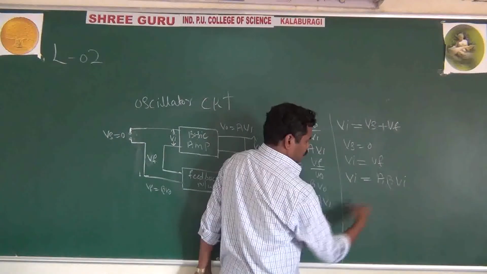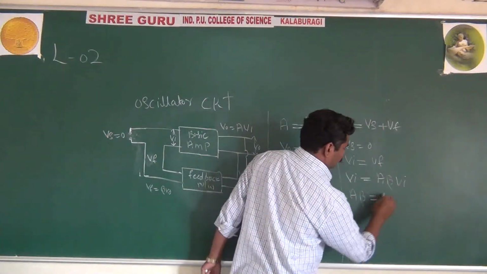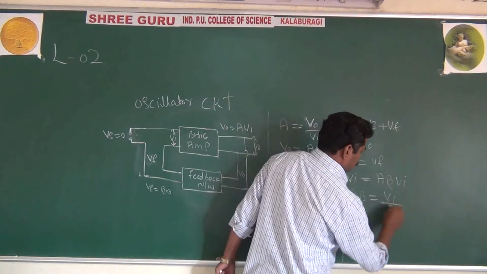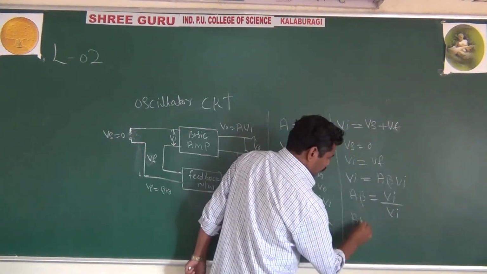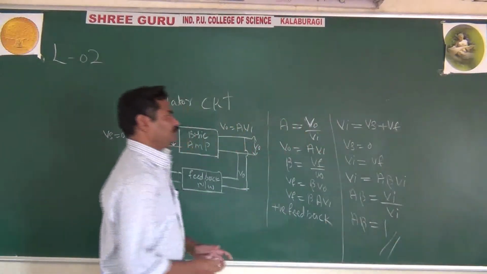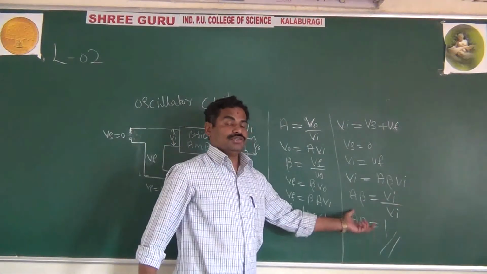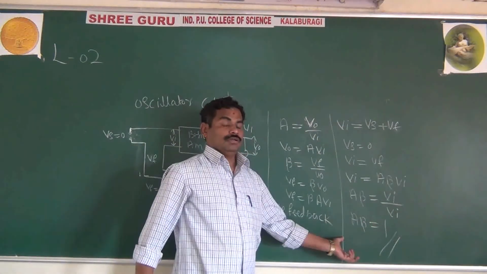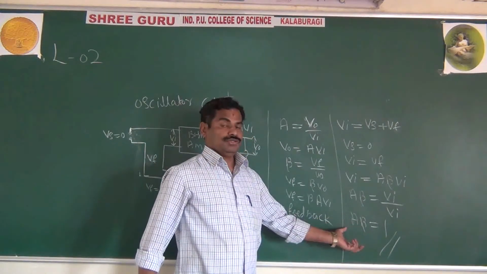Or you can take Vi to this side, that becomes A beta equal to Vi by Vi, or A beta equal to 1. This is nothing but the condition of sustained oscillations, or the condition of undamped oscillations.